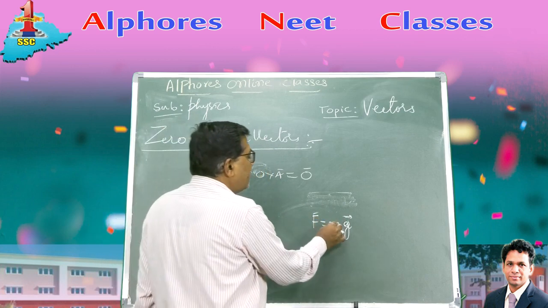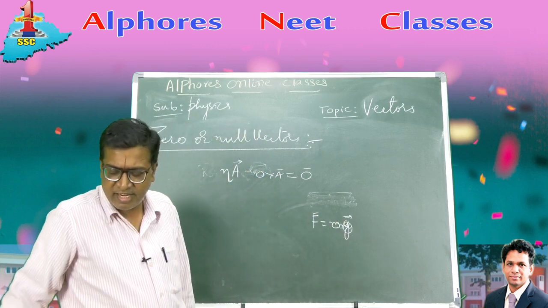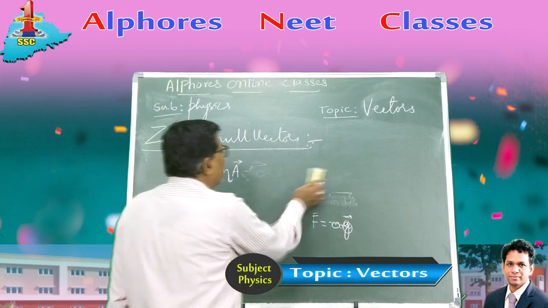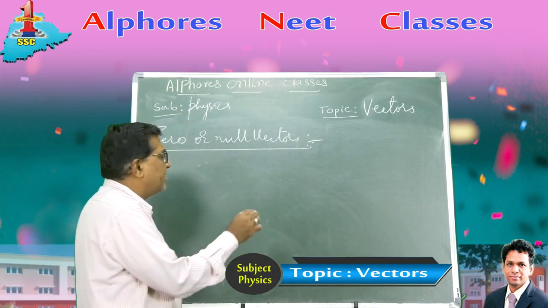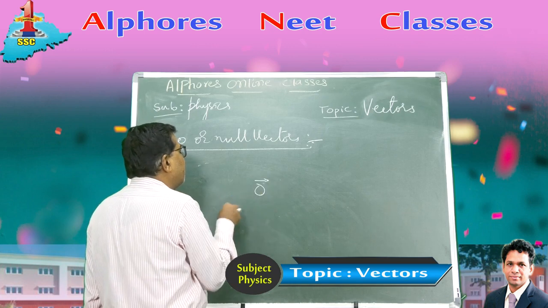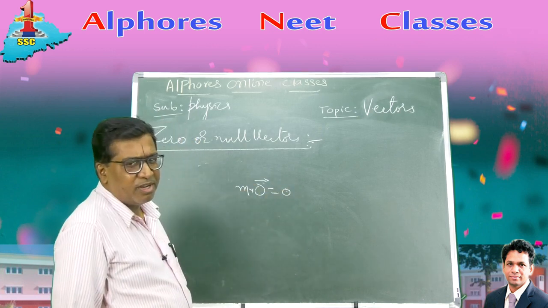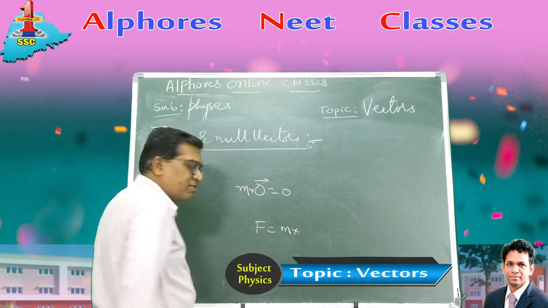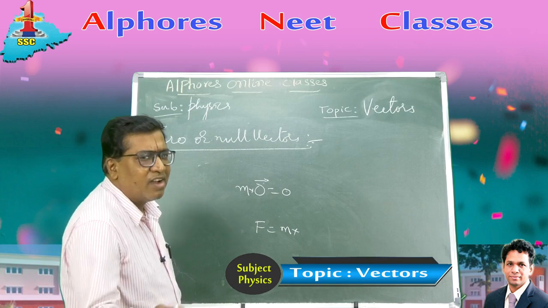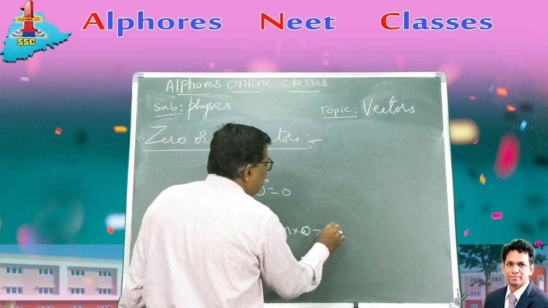So when a scalar is multiplied to a vector, it gives a 0 vector, right? Any magnitude multiplied to a 0 vector is always a 0 vector. What is the force on a body of mass m which is moving with constant velocity? Constant velocity means the acceleration vector is 0. So mass into 0 is 0.